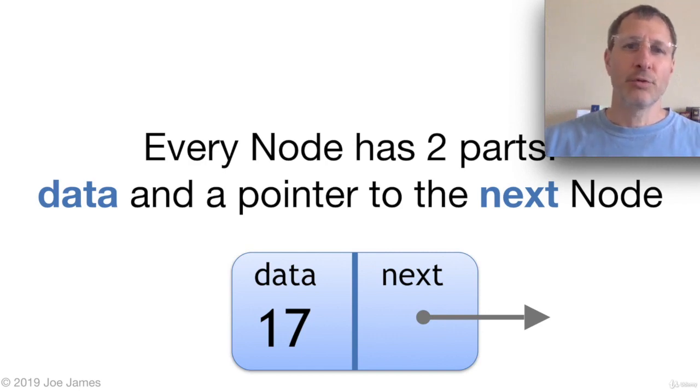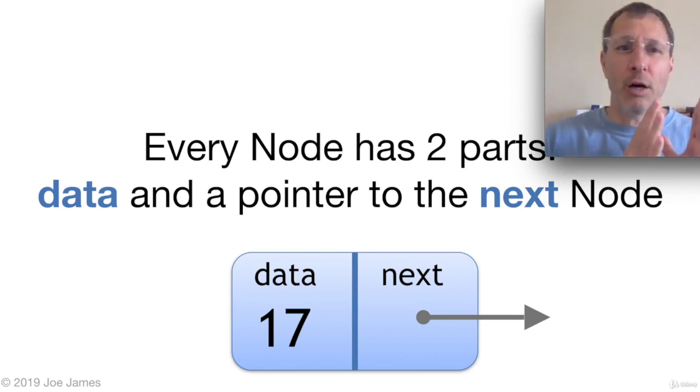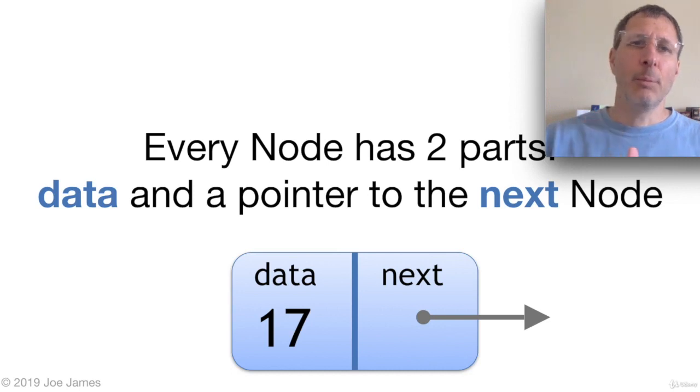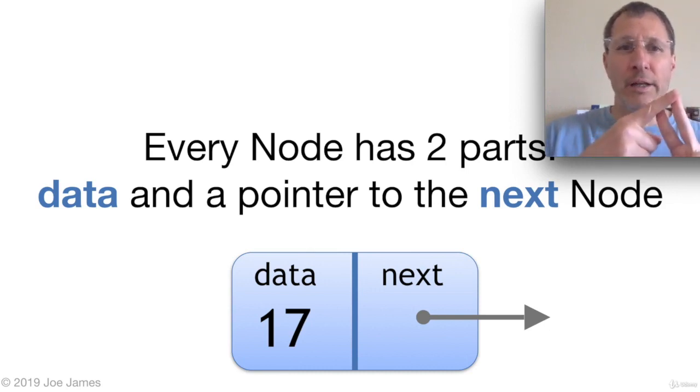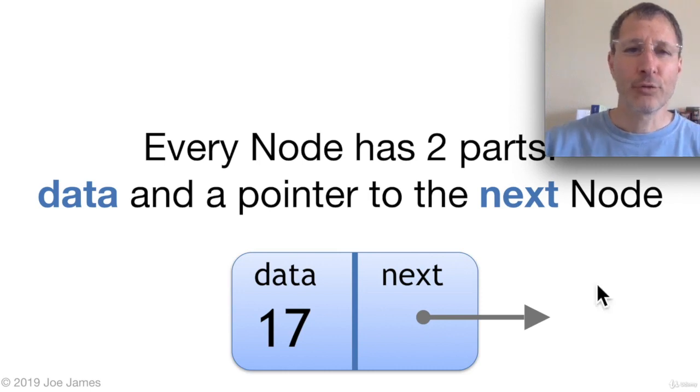Every linked list is going to be composed of what we'll call nodes. You can call it whatever you want. In this video, we're just going to call each item in a linked list a node. You could store whatever data you want in a linked list. It could be a student node, it could be an employee node, whatever, it doesn't matter. But we're going to call it a node, and that's the common nomenclature for the items in a linked list. Each node is connected to the next node, so it has a pointer to the next node. So those two things: it has a piece of data, which for us is just going to be an integer in this video, and it has a pointer to the next node. Those are the two key components of every node in the linked list.